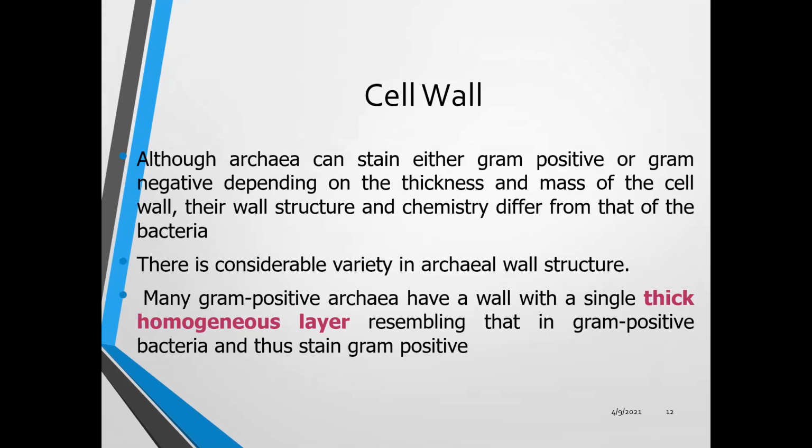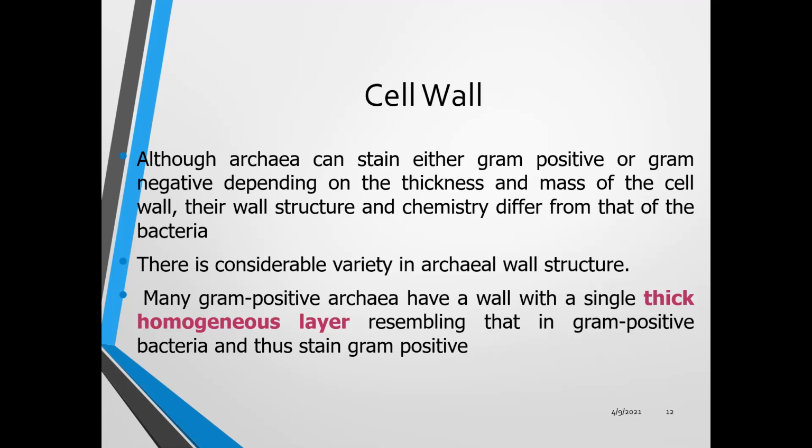Cell wall. Although archaebacteria can stain gram positive or gram negative, depending on their cell wall thickness and composition, the structure and chemical composition is quite different from bacteria. The construction of the archaeal wall also has variations. Many gram positive archaea have a wall with a single thick homogeneous layer, which resembles that in gram positive bacteria.